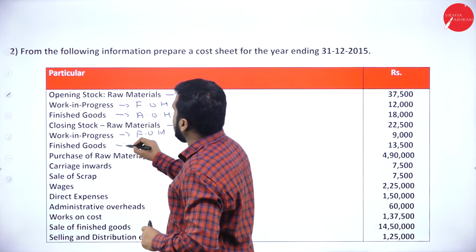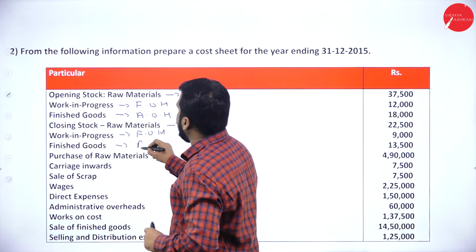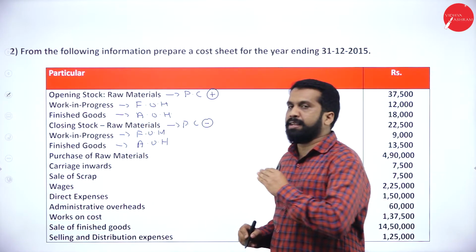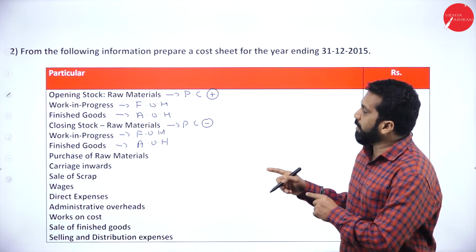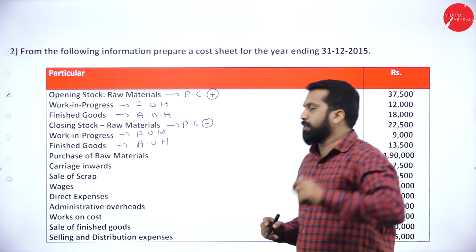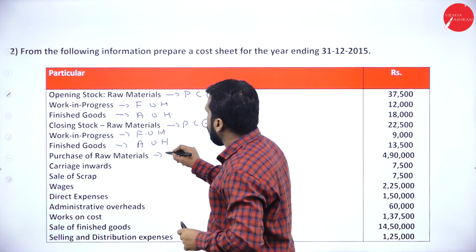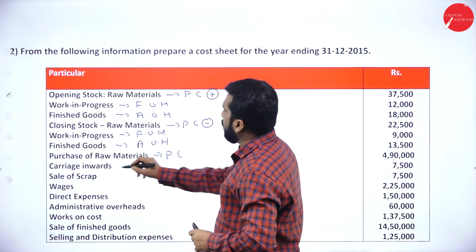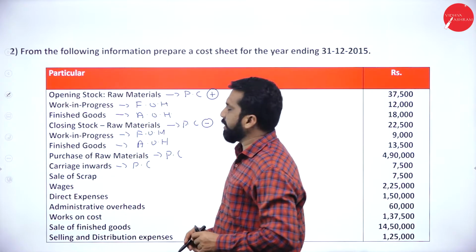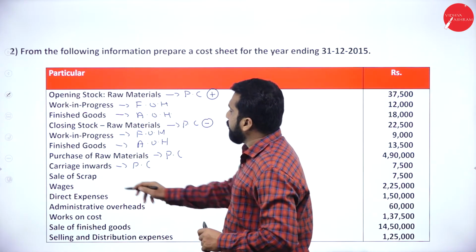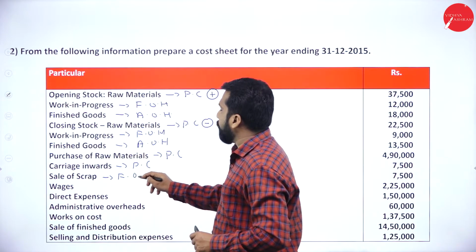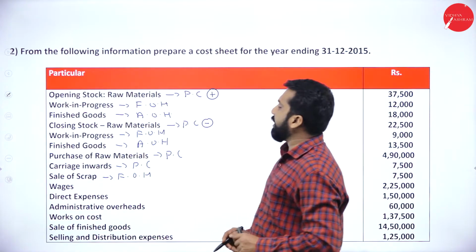And your closing stock of finished goods, so it will come where? It will be office and administration overhead. Hope you are getting everything. Now, all the purchases come where? Go back to your format. Yes, it will come under prime cost. Carriage inward will come in the first part like prime cost. Then sale of scrap, factory overhead. We will add or minus?